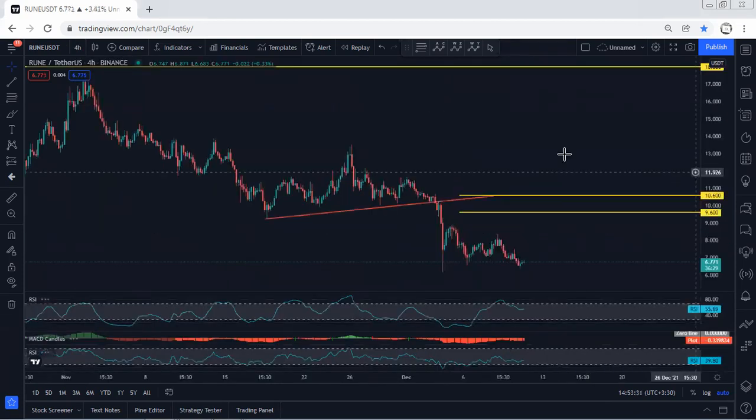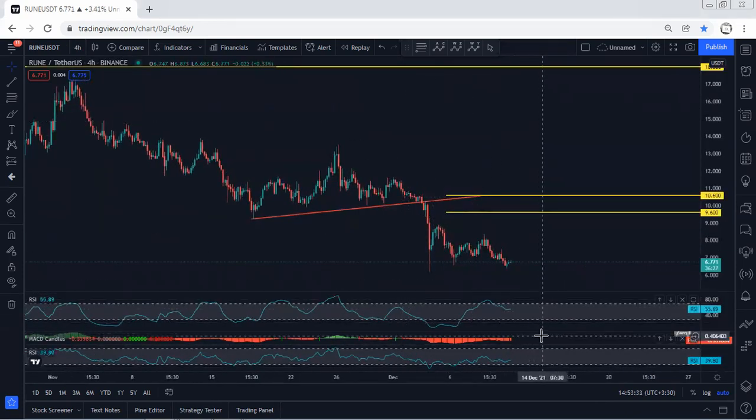Anyway, if we move to the 4 hour chart, and even based on the 4 hour chart, if you refer to the indicators, we see we have a divergence. The only question is if we put this one relative to this, but if we want to consider this one, we cannot look for divergence, but simply we can put this relative to this and we have a divergence. That's why if we get any opportunity for buy, this is what we're looking for.